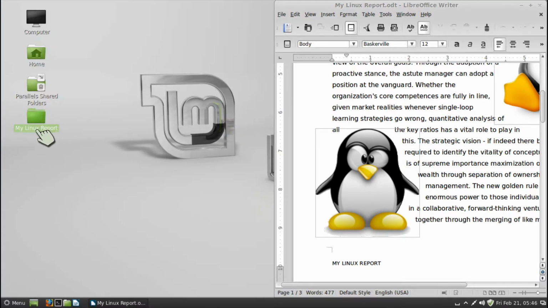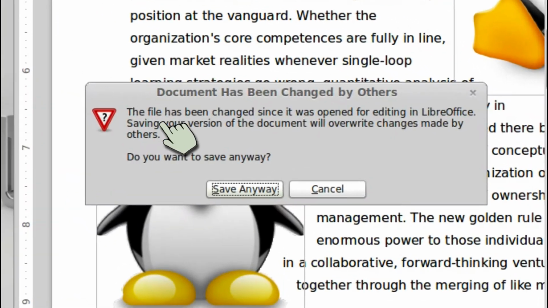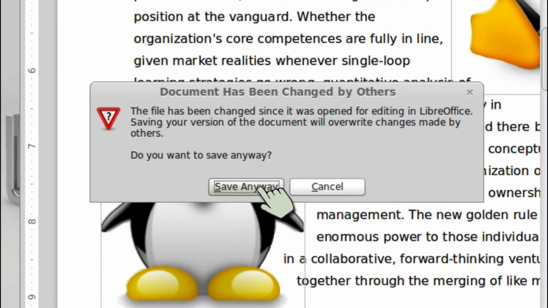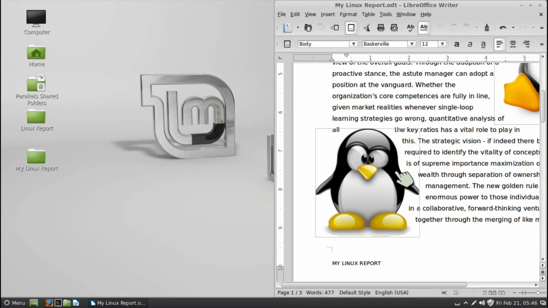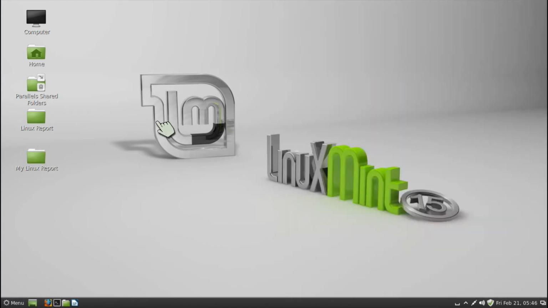And if I rename this folder, let's just take a look at what happens when I rename a folder. We already looked at what happens when I rename a file, but we'll look at that again. I've renamed the folder. I'll make some change here, and now we will go ahead and save it. File, save. And again, it's saying document has been changed by others. No, it hasn't. It's just confused. So I'll say save anyway, and it creates a brand new folder. It's just doing weird stuff there.